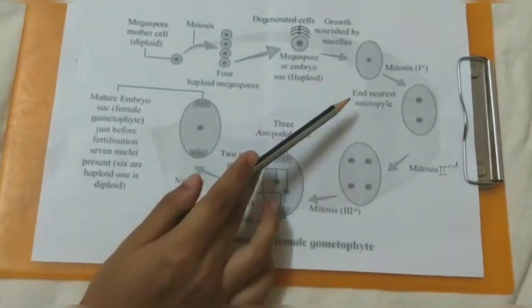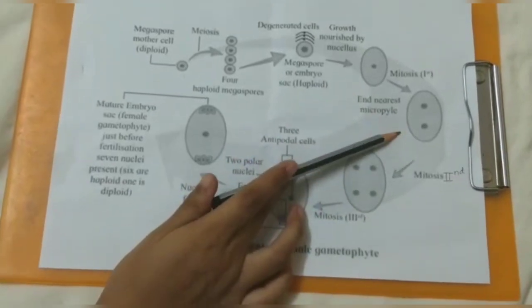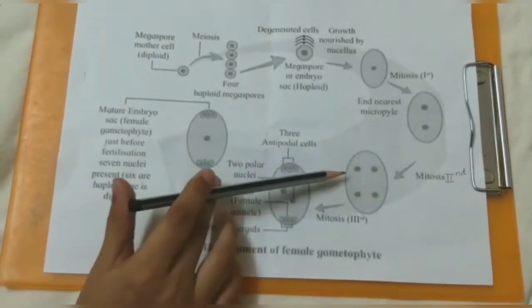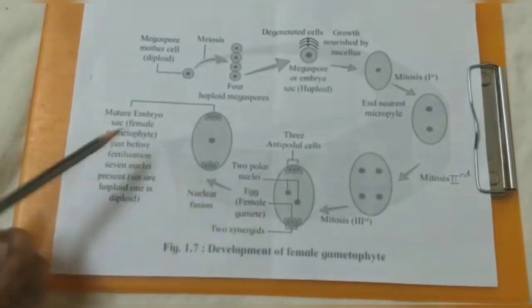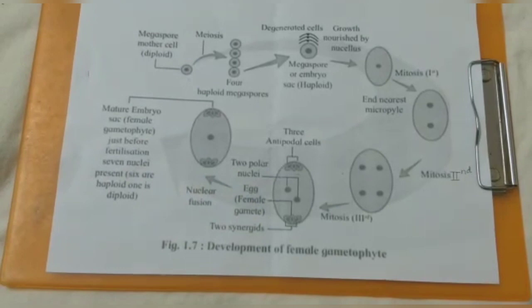In the first mitosis 2 nuclei will be formed, during the second mitosis 4 nuclei, and during the third mitosis 8 nuclei will be present inside the nucellus.